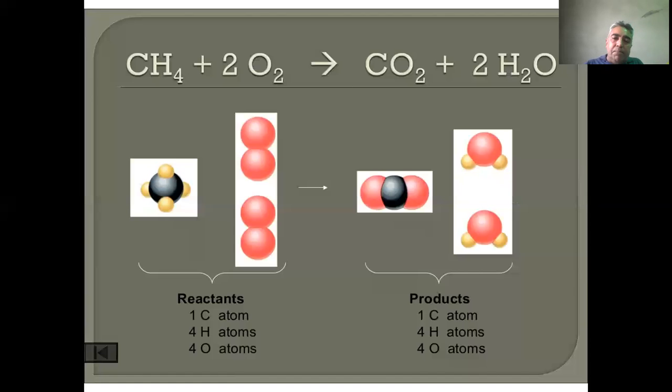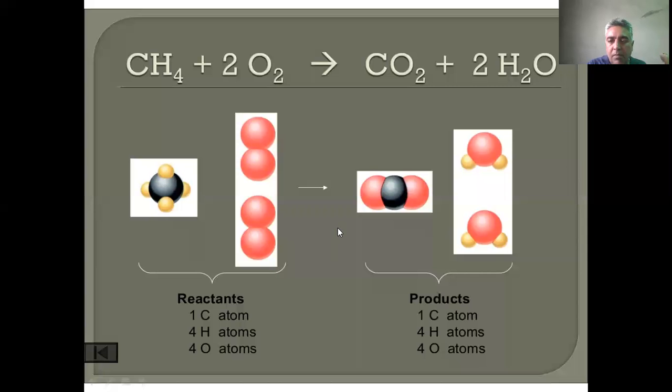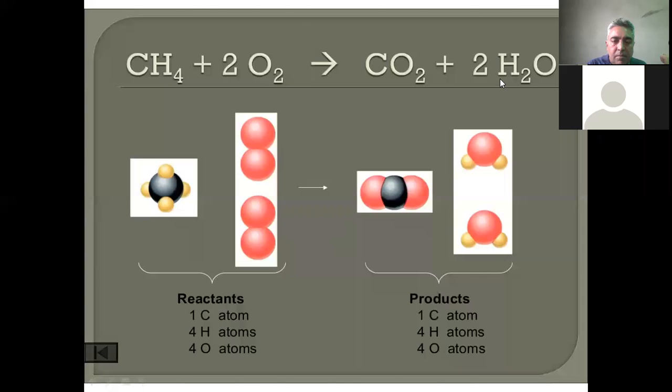In another example, I have taken methane plus oxygen gives carbon dioxide plus water. I am telling you about balanced equations.